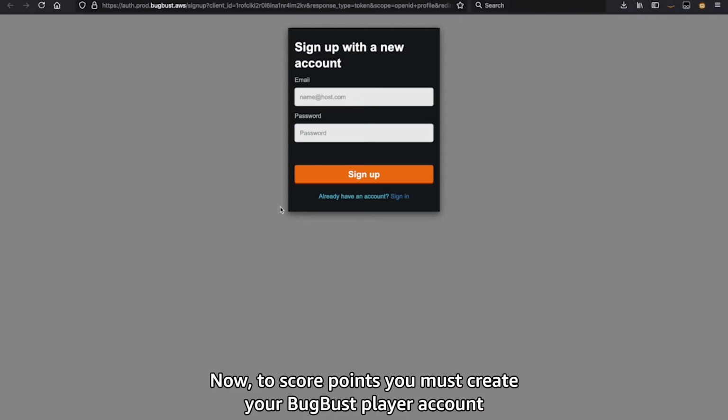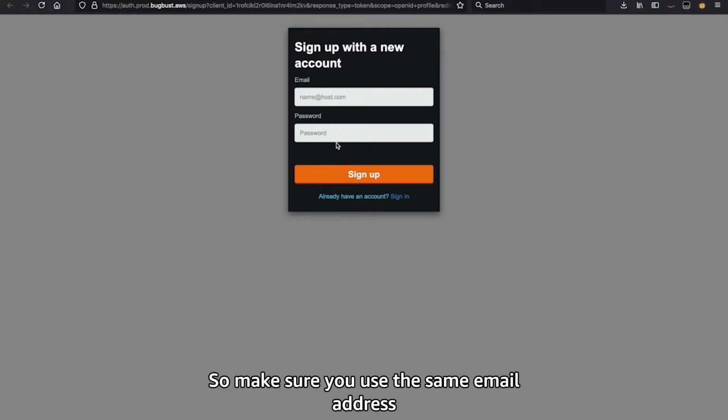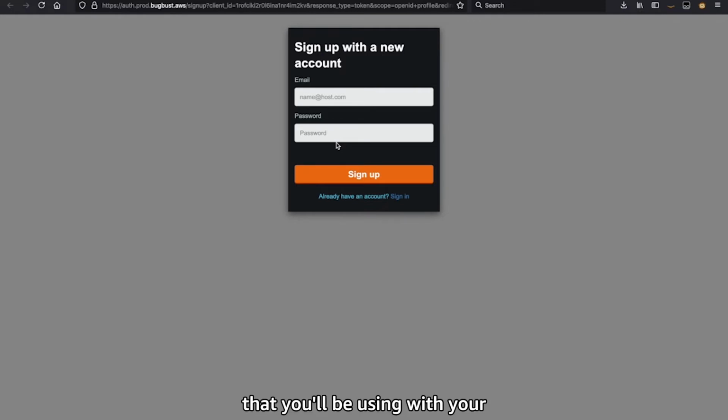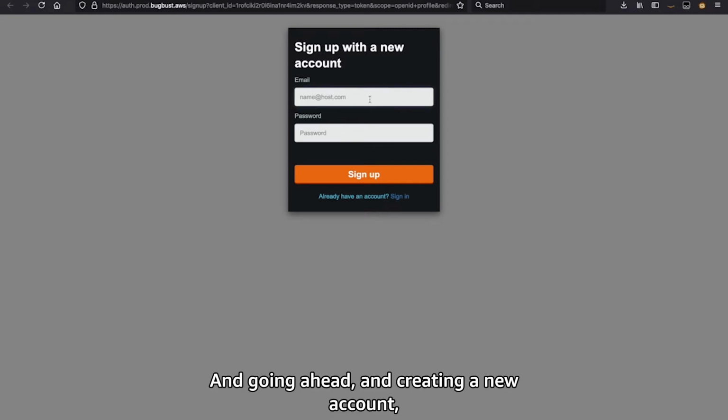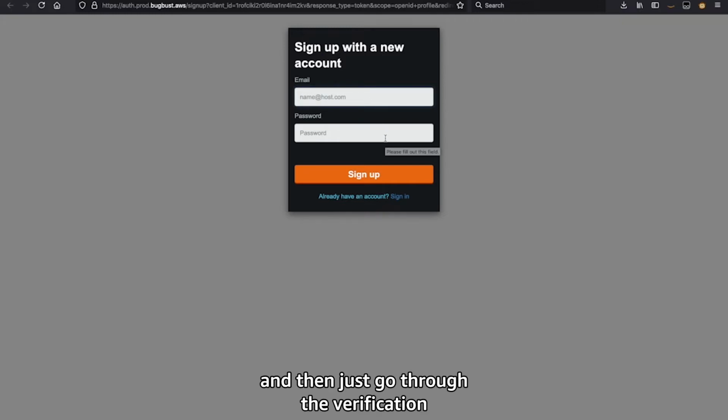Now, to score points, you must create your BugBuzz Player account with the email address that you use to create Git pull requests. So make sure you use the same email address that you'll be using with your Git to create your BugBuzz Player account. In creating a new account, simply provide your email address and a valid password, and then go through the verification steps to verify your account.